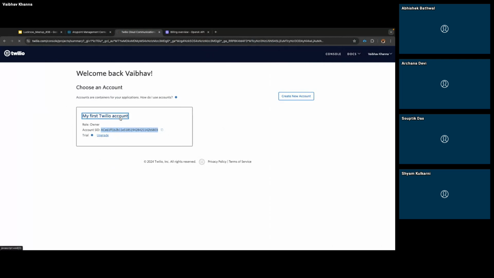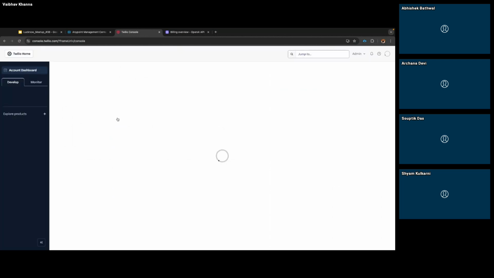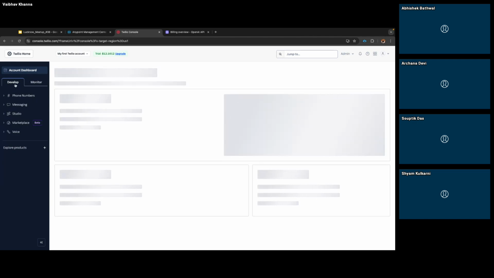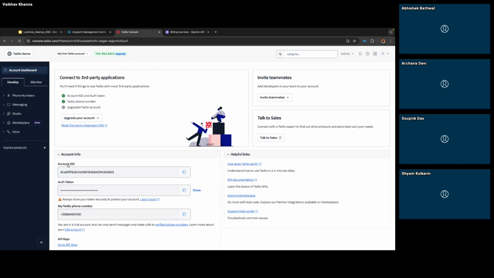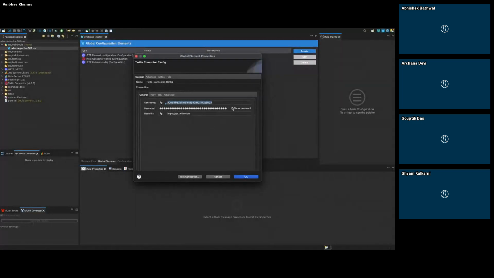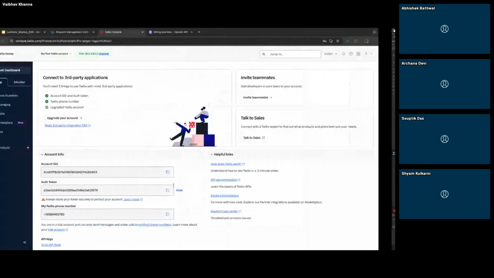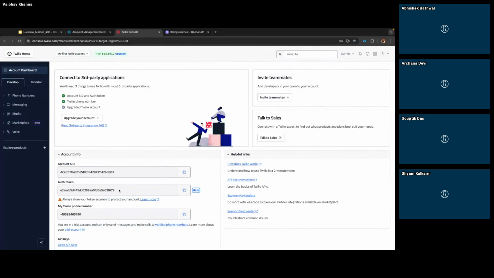Once you click on the Twilio account, I named it my first Twilio account, over here you will get a Develop menu, where you will also get the account ID plus the auth token. This auth token, ending with 679, is also copy-pasted over there for the configuration, and you need to provide your actual number.